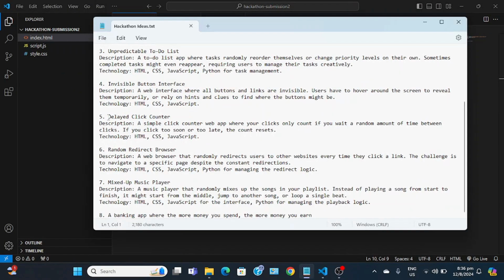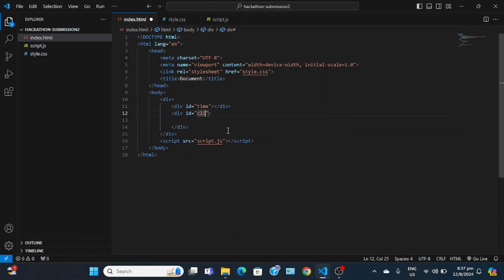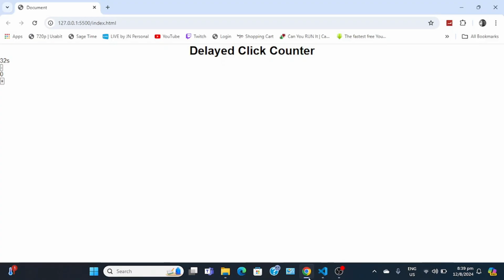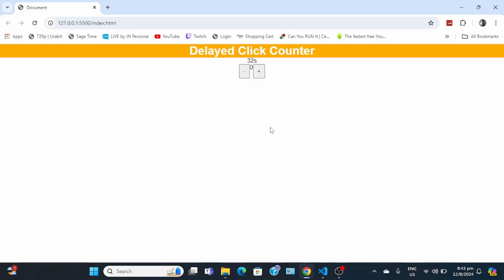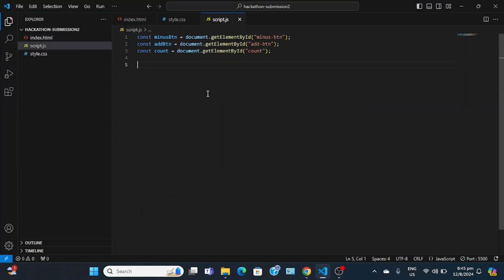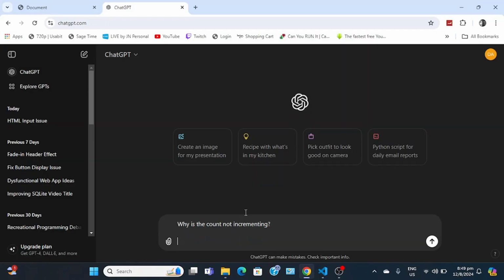Alright, on to the next project. So I'm going to go with this delayed click counter project, where basically your clicks only count if you wait a random amount of time between clicks. If you click too soon or too late, the count resets. Alright, let's try that idea. So yeah, the idea is pretty straightforward. It's basically like a little game where the minute you click on the button, it starts the timer. If you click the button while the timer is running, then it starts all the way back from 0.